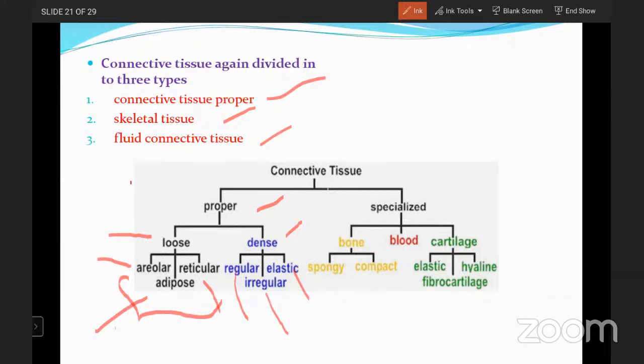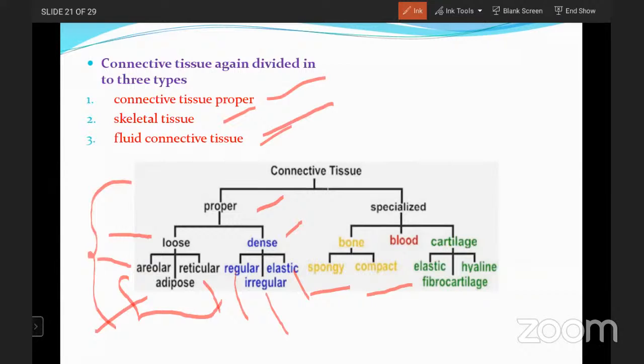This is the classification of the proper connective tissue. Okay. And skeletal tissue means skeleton, that is bones, spongy and compact. And the third one is the fluid connective tissue, the blood.